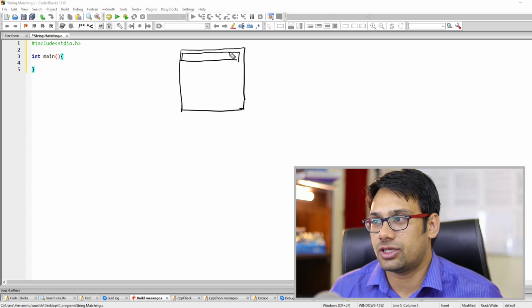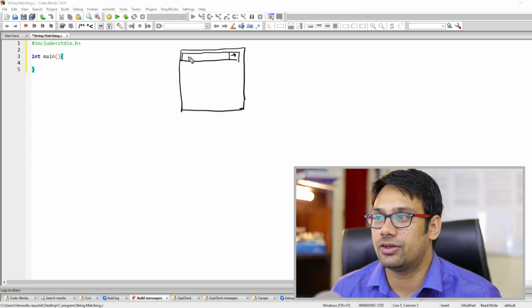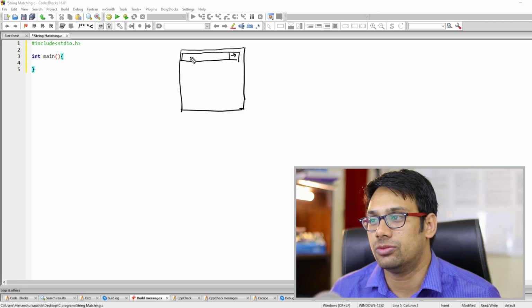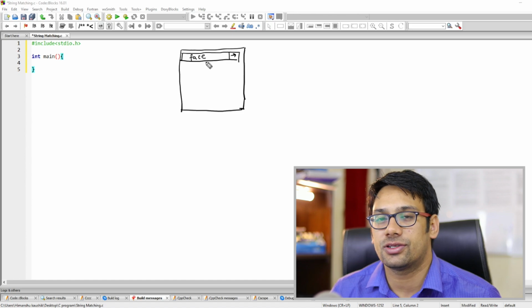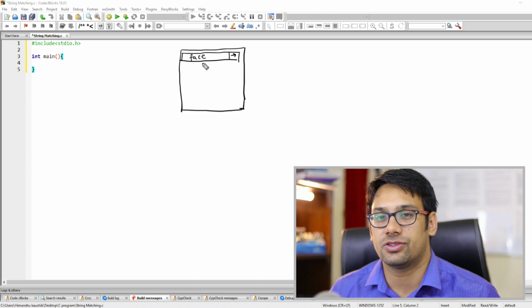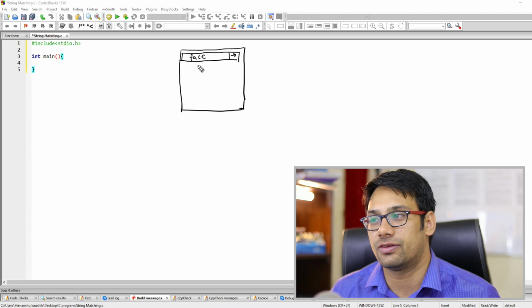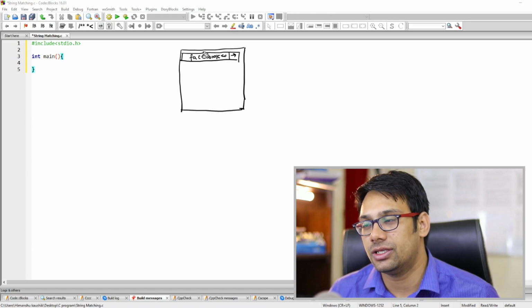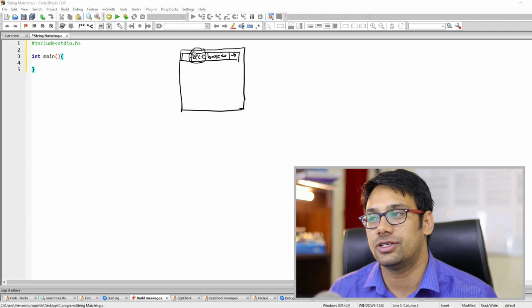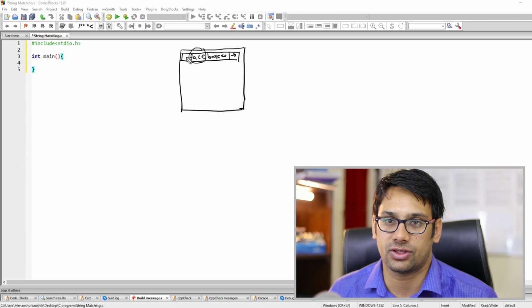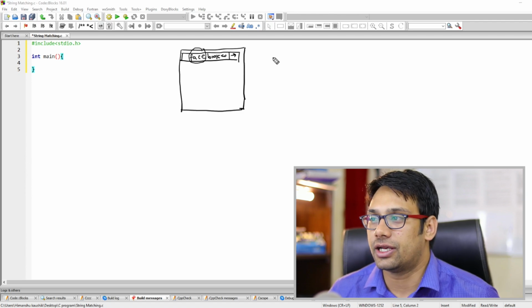Now in a web browser, in the address bar, when you write www.google.com, or even if you write Facebook, even if you write just face, it automatically suggests some websites, maybe Facebook or FaceMash or whatever, and it does autocomplete. How does it automatically suggest these websites? If you have only written face, it is finding face as a substring of the given strings. So you can identify it like this.